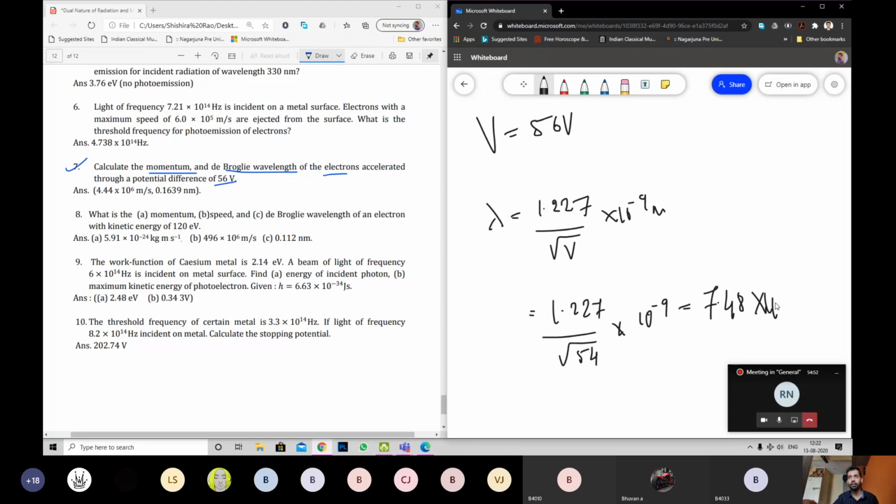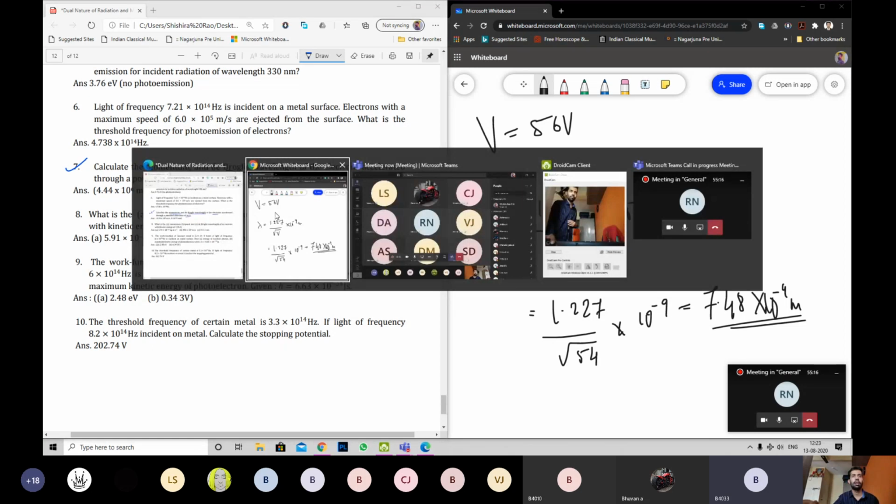Again, into 10 power minus 9 meter. That is your wavelength. Do we have the answer? 0.16 they have got. How so? Sir, root 56 is 7.48. Only root 56. Yes, sir. That makes sense.